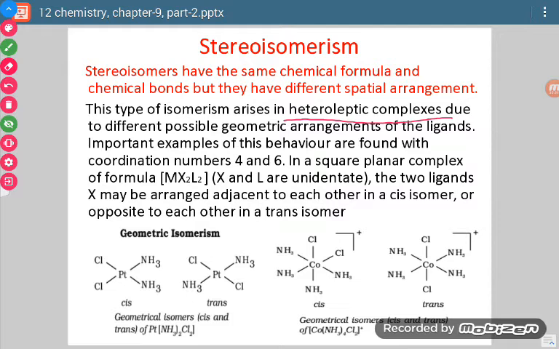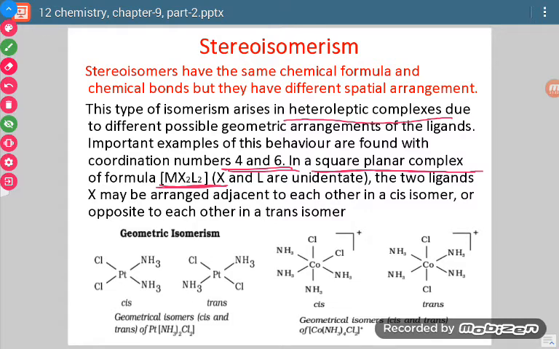This type of isomerism is found in complexes where the coordination number is 4 as well as 6. If the coordination number is 4, then we say it is a square planar complex. In square planar complexes of the type MX2L2, X and L stand for ligands. Since the coordination number is 4, they are monodentate or unidentate ligands.